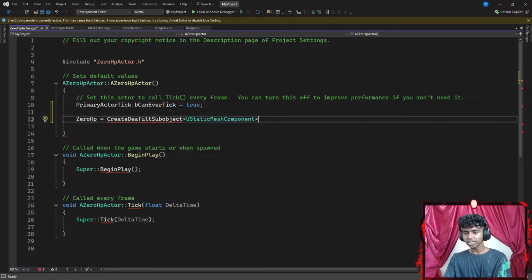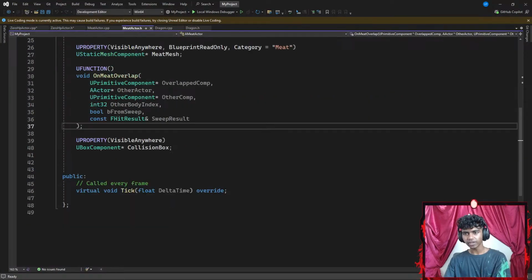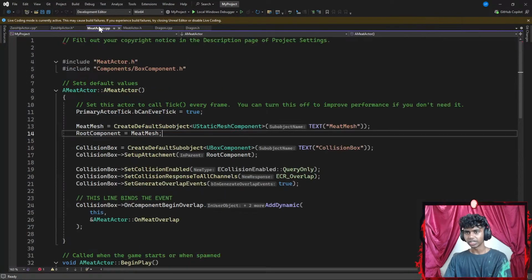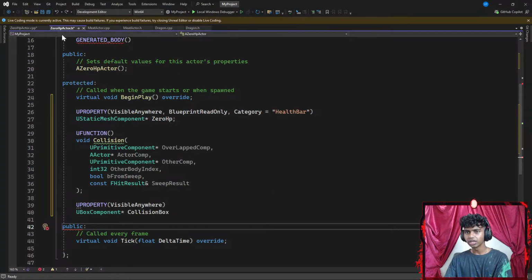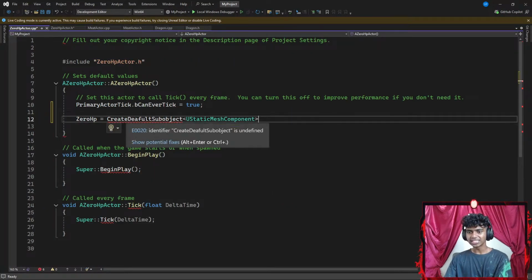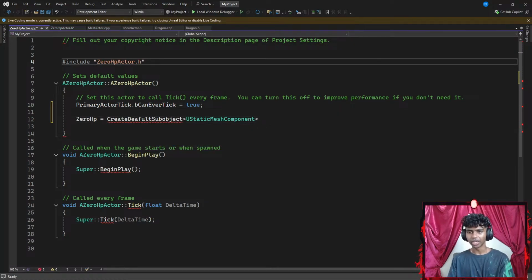That said, let's see, CreateDefaultSubobject. I'm pretty sure that's correct. So I have a CreateDefaultSubobject here that is UStaticMeshComponent. This part's correct. I sometimes get confused because I see a red underline here, but later it just all goes away.